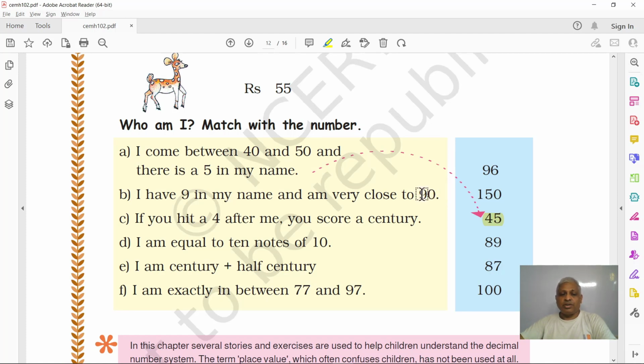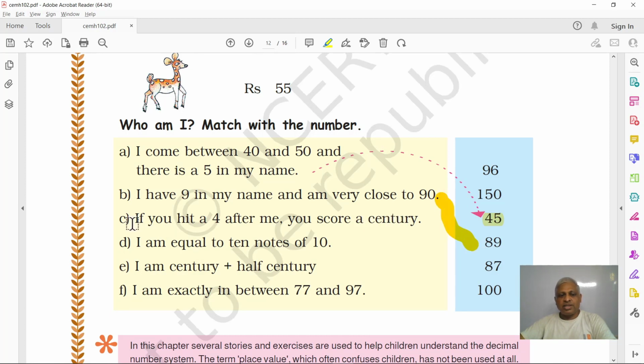That is very far. What is close? Count down. So what is the number before 90? It will be 89. It has a 9 in it? Yes. And it's very close to 90? Yes. So for the B, what will be the answer? It should be 89.